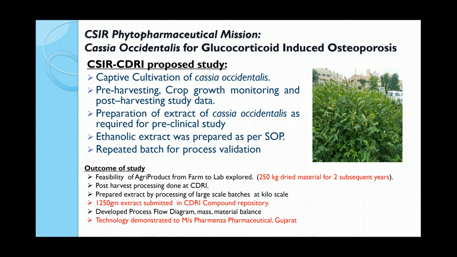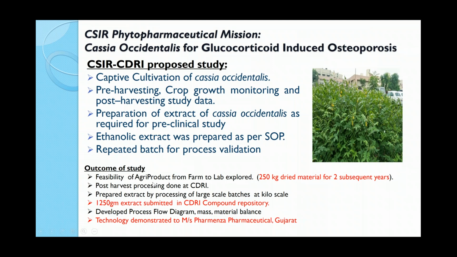The SOPs were prepared, and the advantage is that everything was done as per the SOP protocol, so we checked the feasibility of every product. This is basically a wild growth plant available in humid conditions and in most of our plain regions.